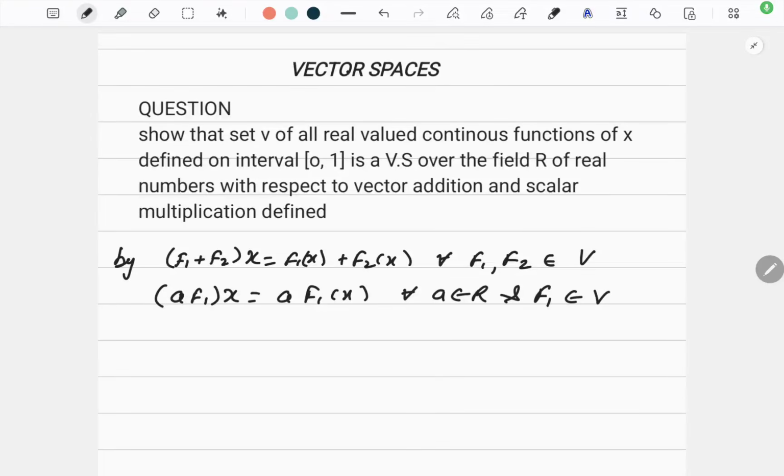Hello students, let us do the third question of vector space. In my previous video, I have defined what is vector space. Then we have done one question of complex number. We have done a question of coplanar vectors as well. Now come to this question.